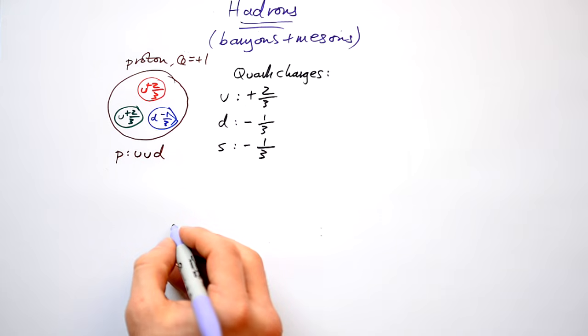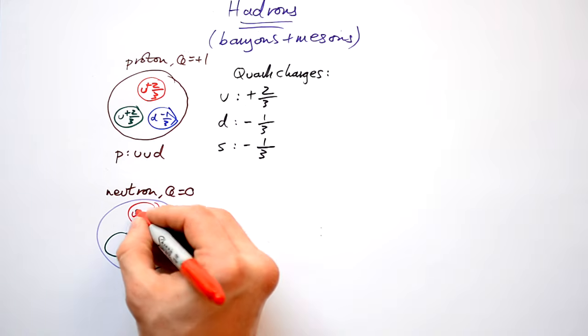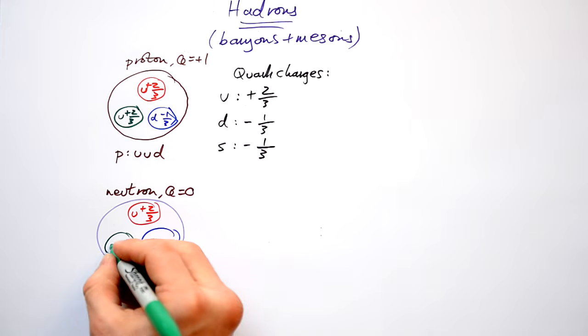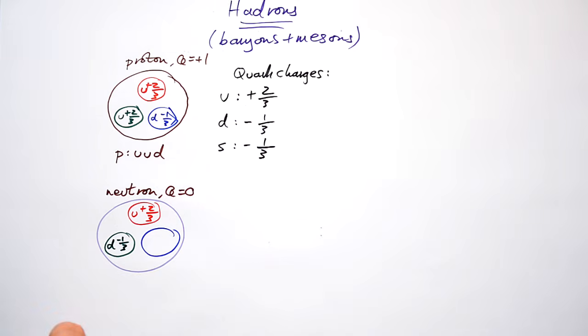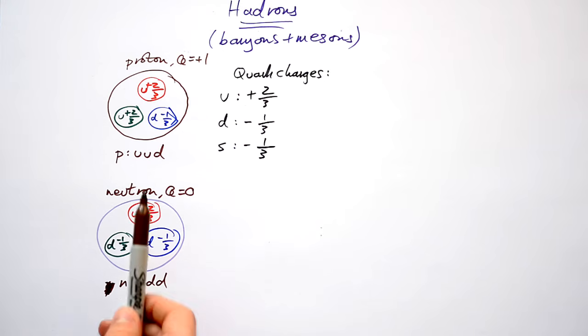What about if we had a neutron instead? It's not made up of any strange quarks. So what combination of up and down quarks do we have to have in order to get to 0 altogether? If you had up, down, down, you are absolutely correct. +2/3, -1/3, -1/3. So the quark compositions of neutron and proton are udd and uud. That's the way I remember it, the udd and the uud.